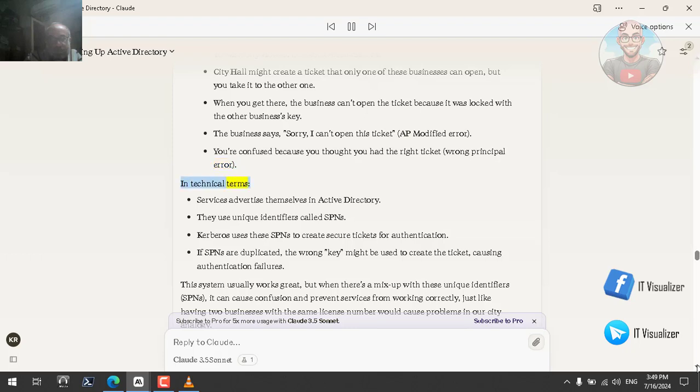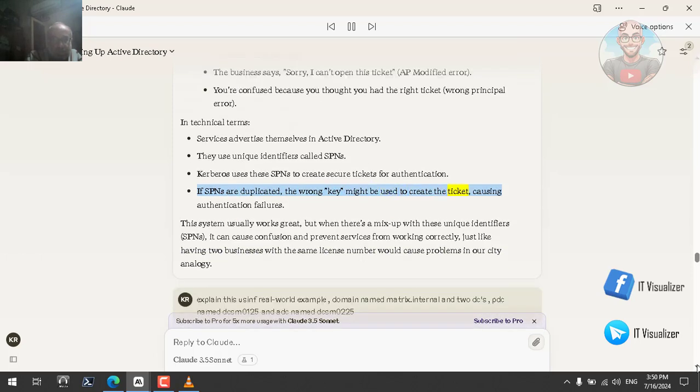In technical terms, services advertise themselves in Active Directory. They use unique identifiers called SPNs. Kerberos uses these SPNs to create secure tickets for authentication. If SPNs are duplicated, the wrong key might be used to create the ticket, causing authentication failures.